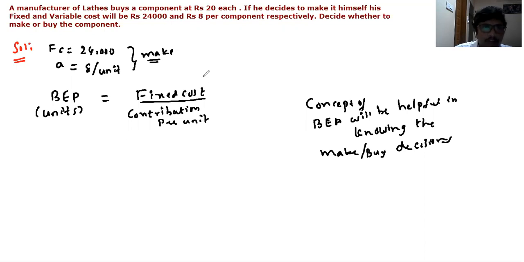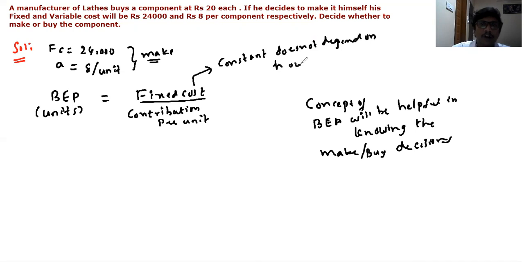So fixed cost, we know the concept regarding the fixed cost. It is the cost parameter which is to be paid irrespective of the production level. A fixed cost is always a constant amount which does not depend on how much quantity you produce. Okay, so it is the cost parameter irrespective of the production level. So as per the question, the fixed cost is given as 24,000 divided by contribution per unit.